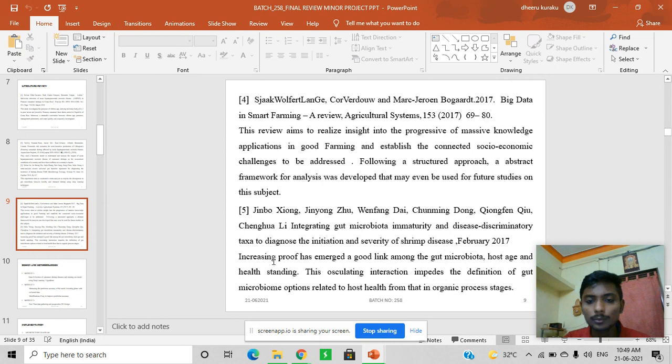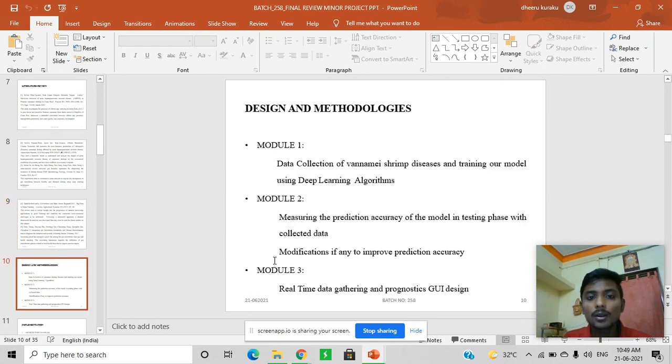The fifth literature review is about increasing proof that has emerged of a good link between the microbiology and host organic process stages. It's about what kind of organic food we have to give to shrimps to improve their health conditions. Design and methodologies: we have split our model into three modules.